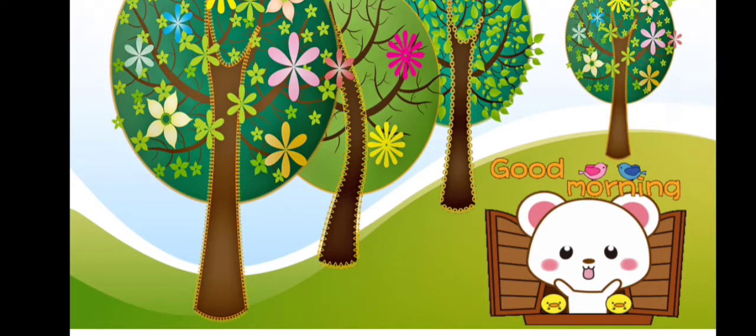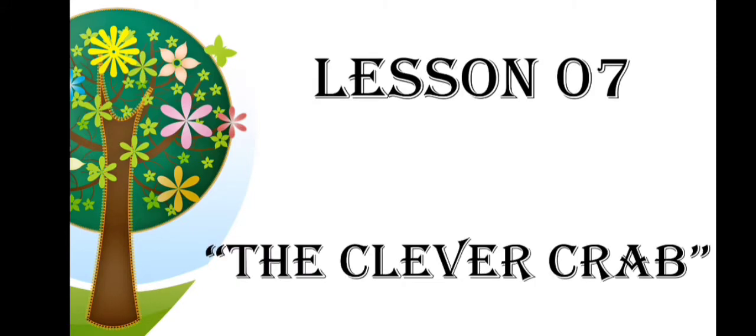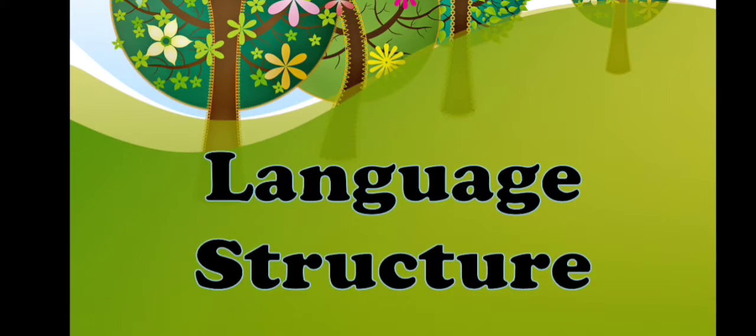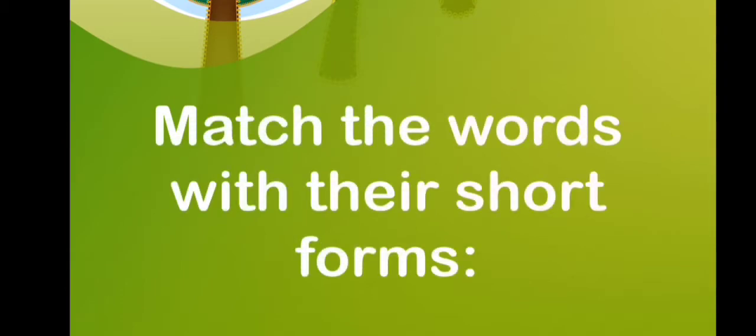Today again I am here with lesson number 7, which is The Clever Crab, and we will continue the exercise language structure. And the first question is: match the words with their short forms. Here in this question, what you have to do is match the words with their short forms.